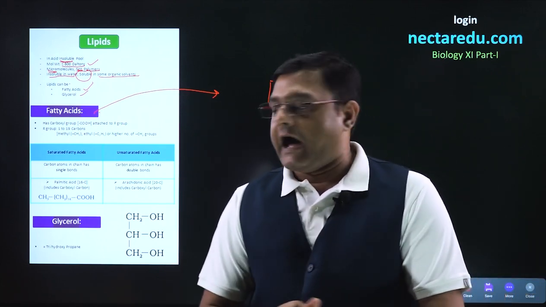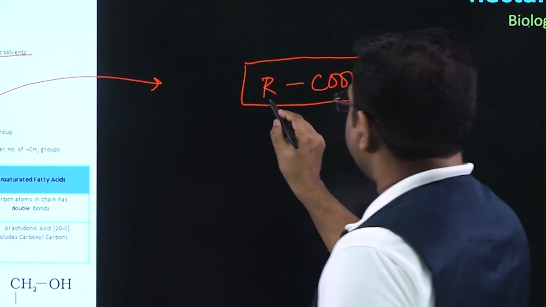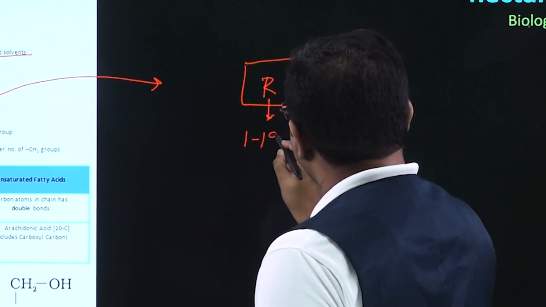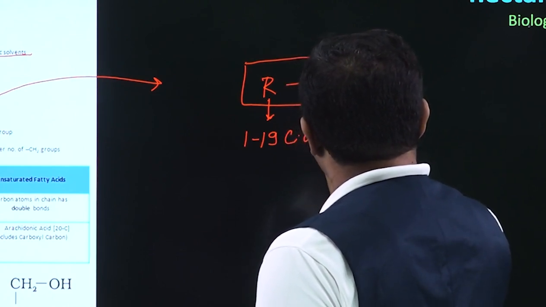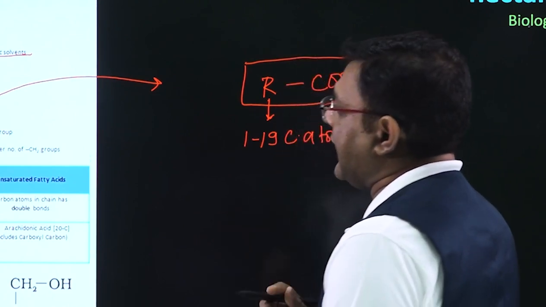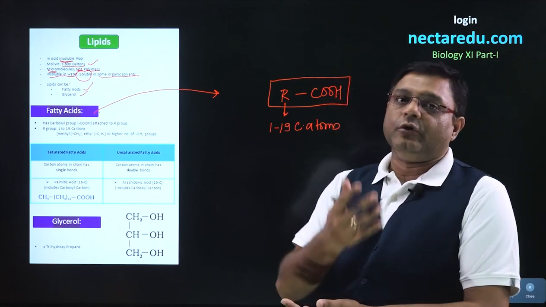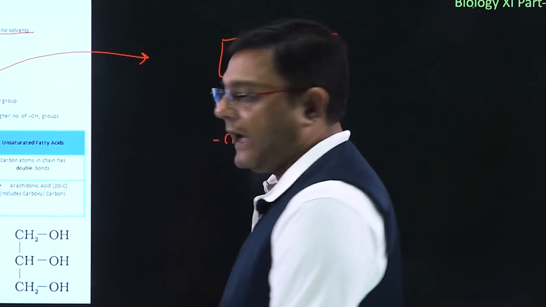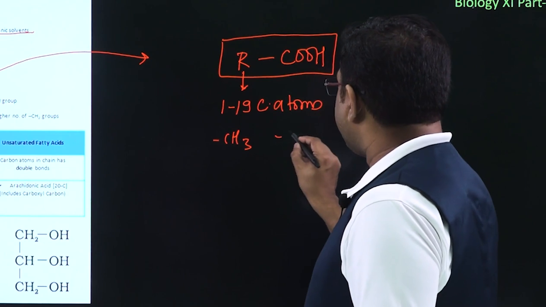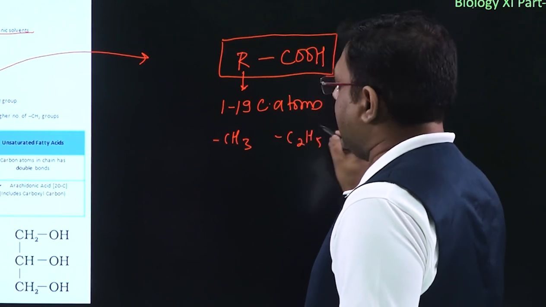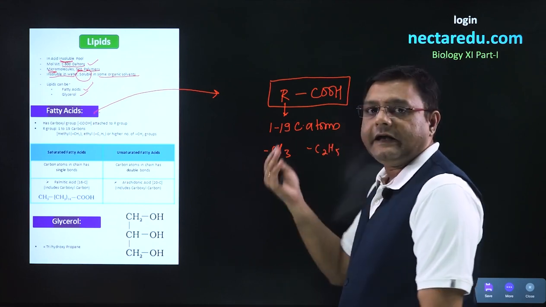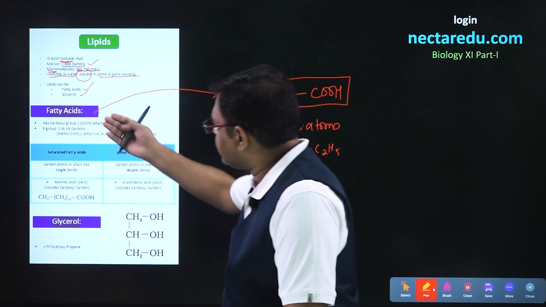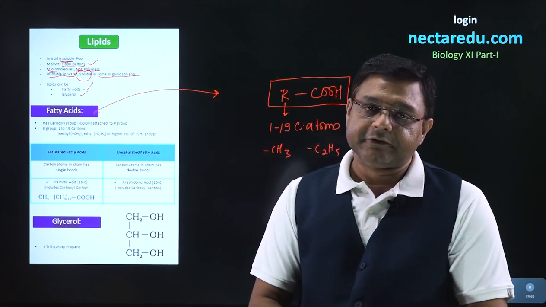Now, what is this R group? In the R group, there will be a chain of carbon atoms, and the number of carbon atoms in R can be 1 to 19. So, if one carbon is present, then obviously it will be the methyl group. If two carbons are present, then it will be the ethyl group, or similarly a higher number of carbon atoms can be present in it. So, this is the general structure of fatty acids.